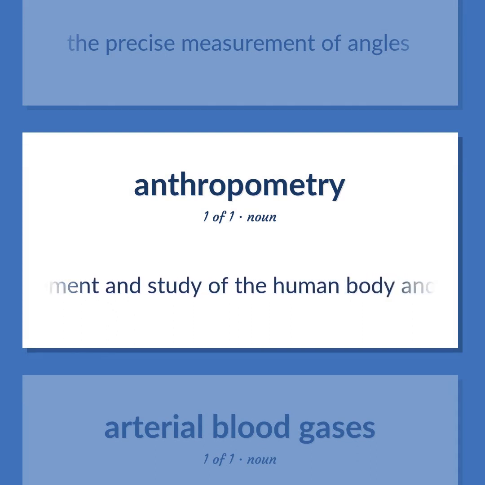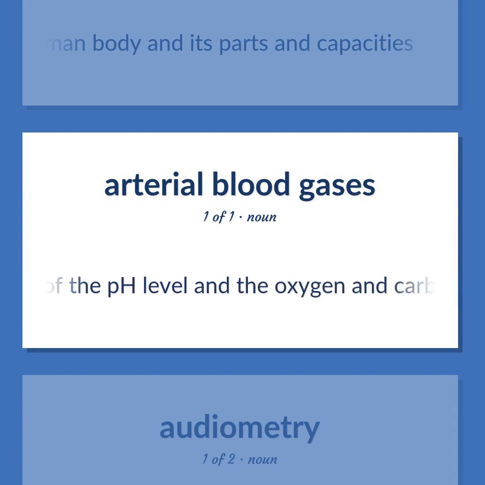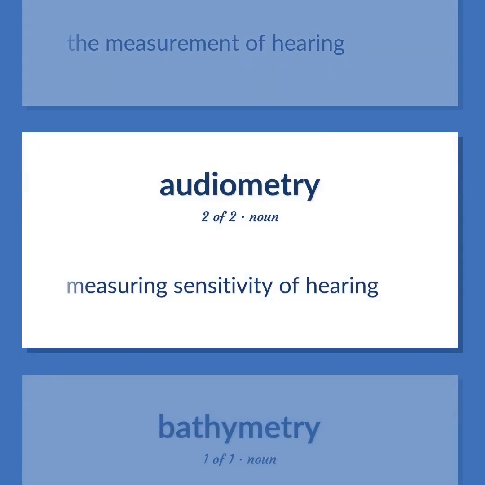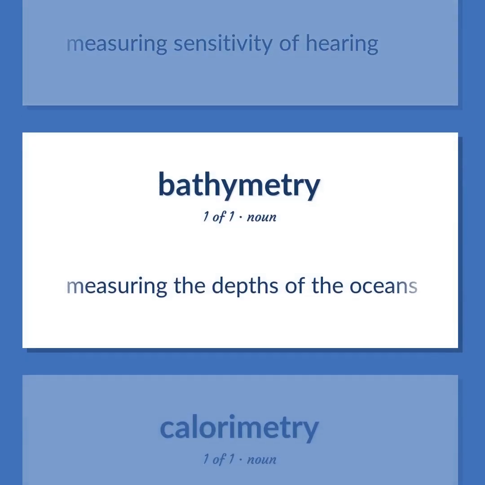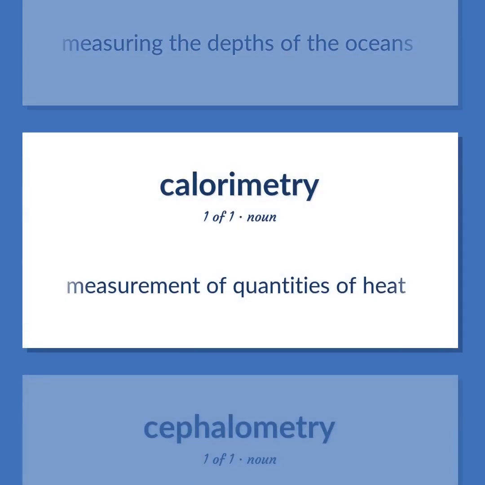Measurement and study of the human body and its parts and capacities. Measurement of the pH level and the oxygen and carbon dioxide concentrations in arterial blood. Important in diagnosis of many respiratory diseases. The measurement of hearing. Measuring sensitivity of hearing. Measuring the depths of the oceans. Measurement of quantities of heat.